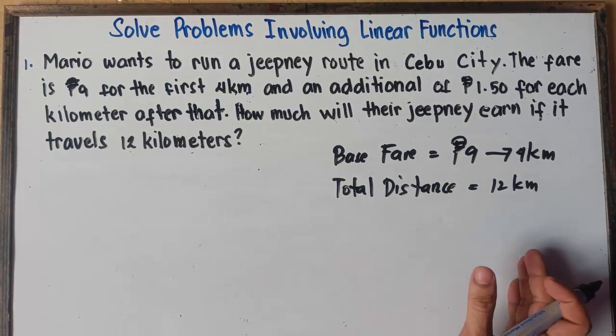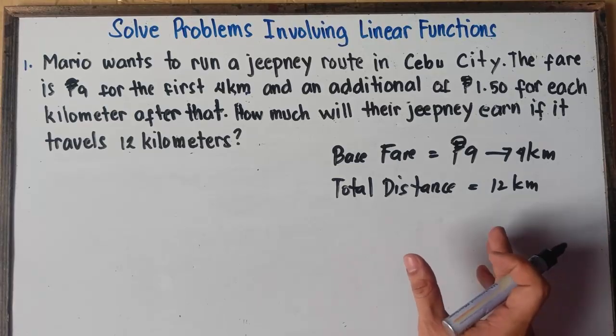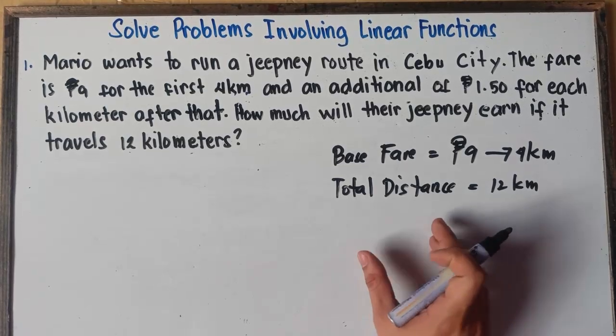Therefore, doing basic computation, we need to get the number traveled after the first 4 kilometers.